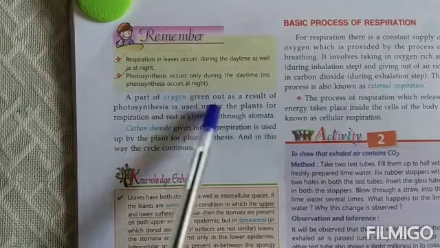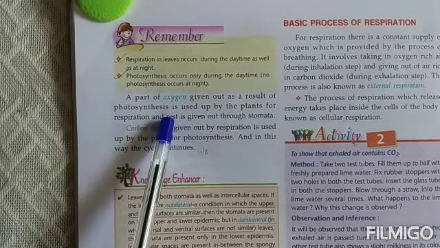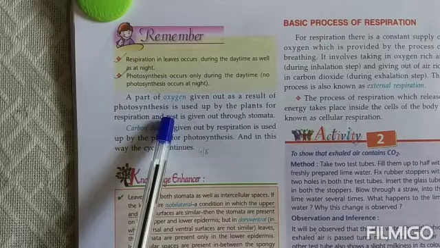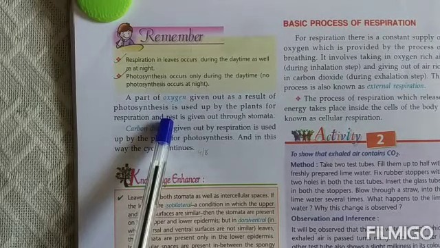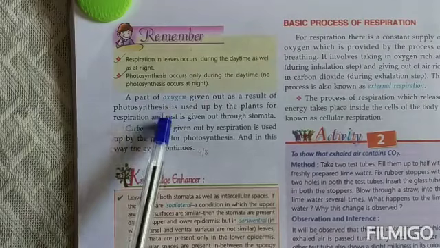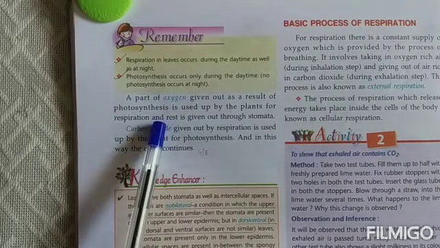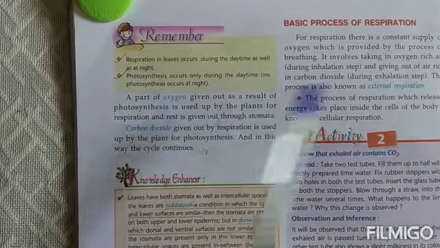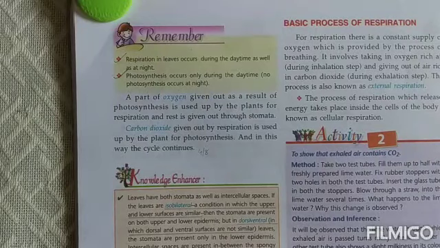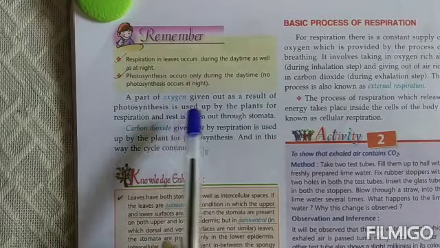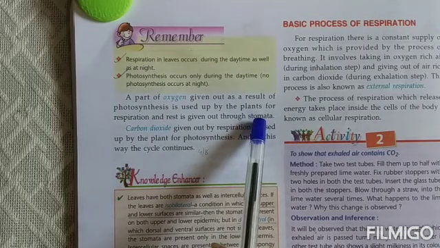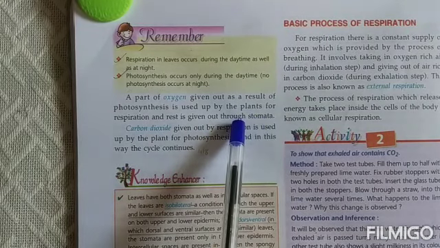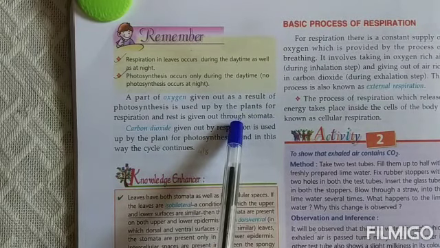A part of oxygen is given out as a result of photosynthesis. Now during photosynthesis, you know children, carbon dioxide is taken in and oxygen is given out. What happens with this oxygen? Some part of this oxygen is used by the plant itself. Some part of this oxygen is used up by the plant for the process of respiration, and the extra oxygen is given out through the stomata.